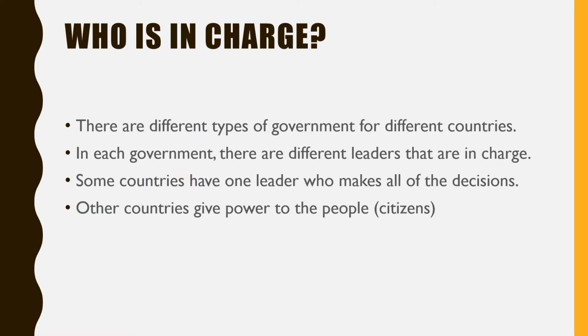So who is in charge? There are different types of governments for different countries. In each government there are different leaders that are in charge. For example, in the United States we have the president in charge, and another example is England, which has the Queen in charge. Different governments have different leaders and different types of people or roles in charge. Some countries have one leader who makes all the decisions, and other countries give power to the people, or the citizens like us, to have the power in the country.